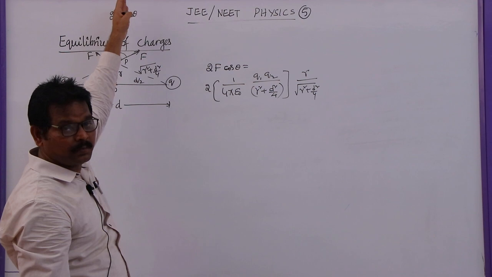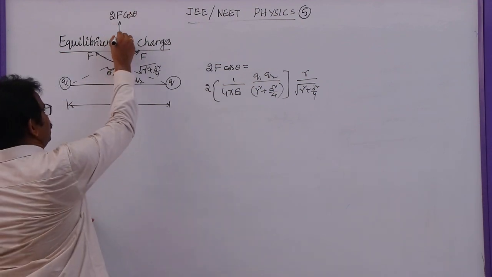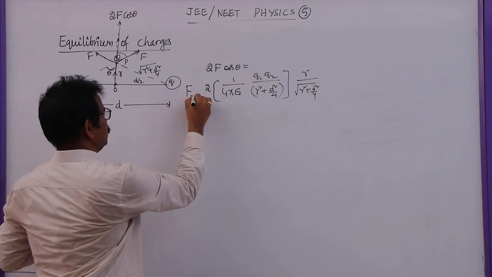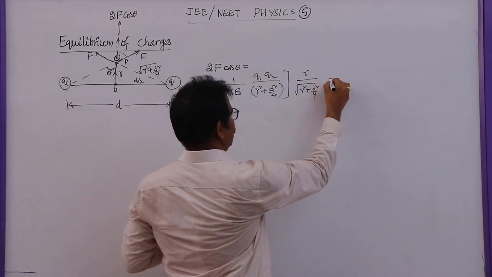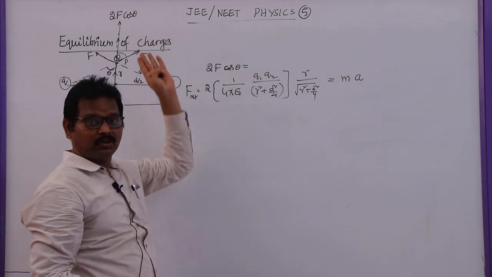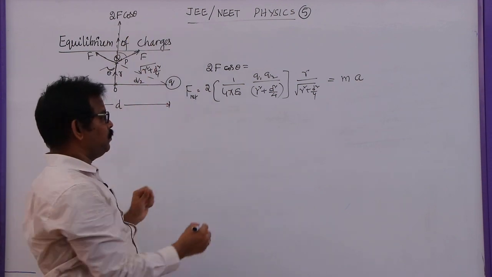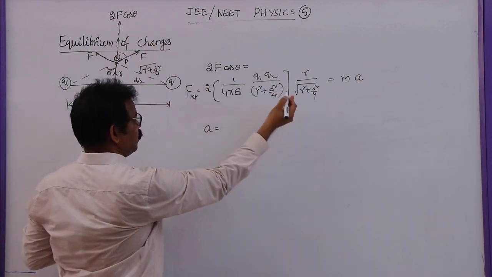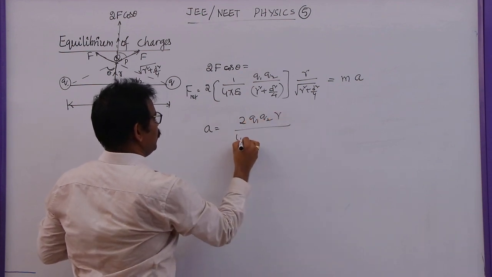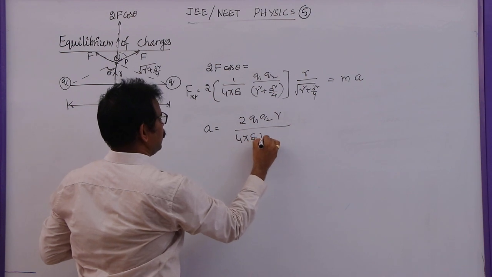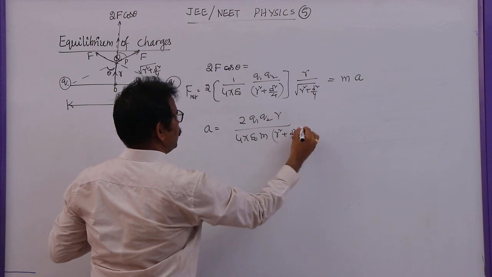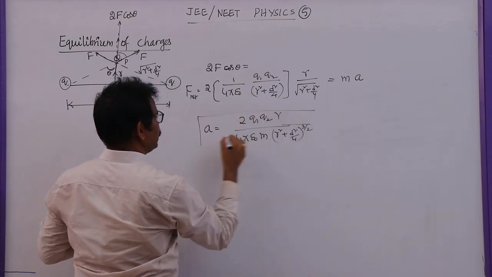When this force is acting upwards, this charge will continue to move away from this system. Let us say the mass of this charge is m and the acceleration is a. What is the acceleration acquired by this charge due to the repulsion? The acceleration is net force by mass, that is 2 q1 q2 r by 4 pi epsilon naught m, times r square plus d square whole power 3 by 2 in the denominator. So this is the acceleration produced.